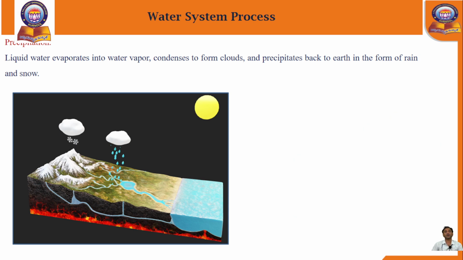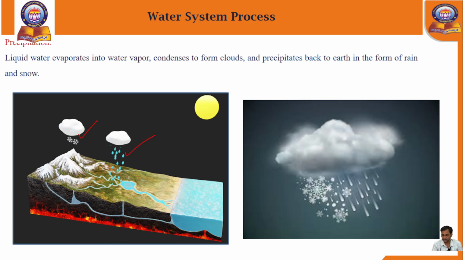So the liquid water evaporates into water vapor, condenses to form the clouds, and here the precipitation will start. The precipitation will occur in the form of rainwater, in liquid form, which we call rainfall, or else in freeze form, such as snow, drizzle, or any of these forms. After this precipitation, the rainfall slowly gets onto the earth's surface. See here, this is the image: this is the snow. Next, this is the liquid.